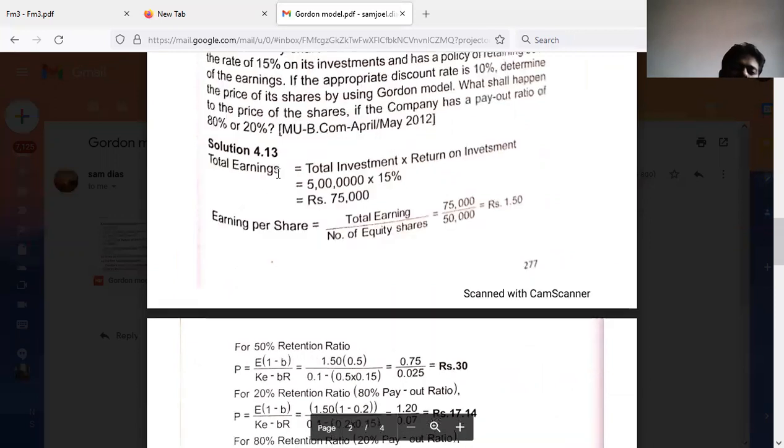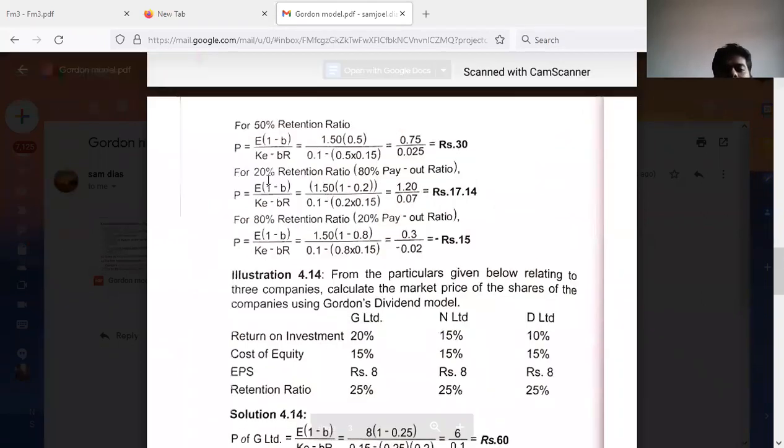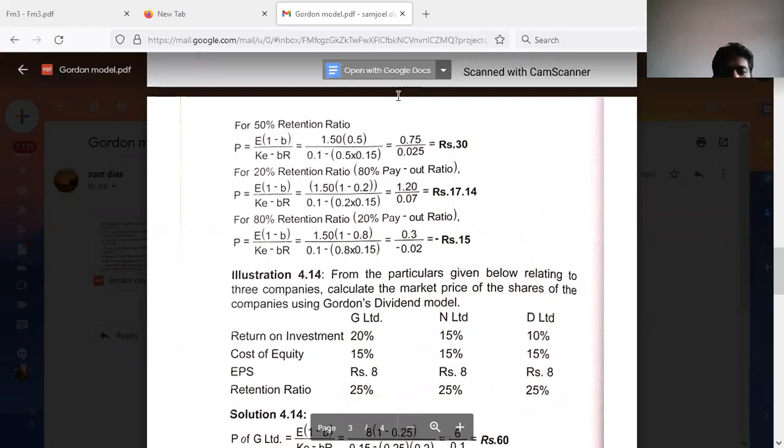The next, the second circumstance, when the dividend payout ratio is 20%. Under three circumstances we have to solve this problem. One is 50%, one is 20%, and another one is 80%. Now, when 20% is the retention ratio, 80% would be the payout ratio. So everything will remain the same except the payout ratio and retention ratio. Kindly incorporate changes.